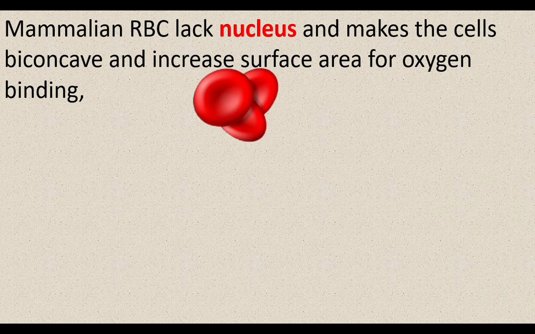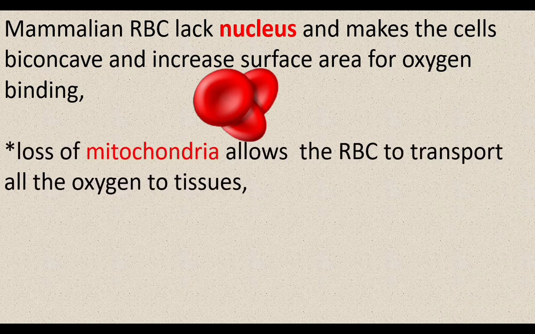Nucleus is absent, so that the RBC gets biconcave shape. This allows the RBC to carry more oxygen. Loss of mitochondria allows the RBC to transport all the oxygen to tissues. Some amount of oxygen enters into the RBC. Due to the loss of mitochondria, all the oxygen entered into the RBCs is carried to the tissues.